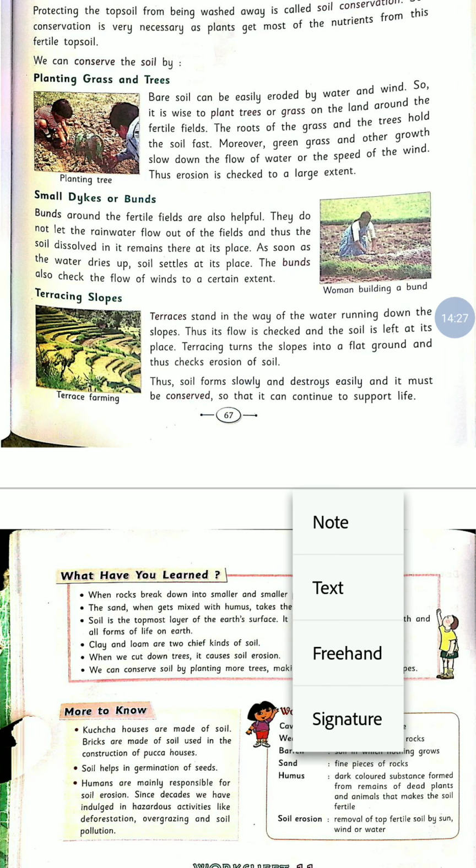Soil forms slowly and is destroyed easily, and it must be conserved so that it can continue to support life. If we conserve the soil, we can save our topsoil, and if we save our topsoil, plants can easily grow on this layer, and it also supports our life, because if we conserve the soil we can grow many plants around us.